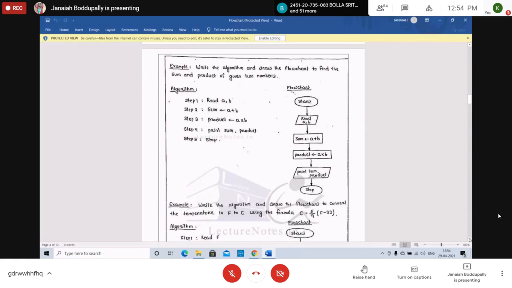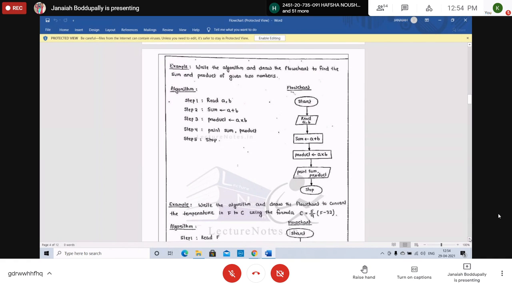You can write in a single rectangle: sum equal to A plus B, product equal to A into B. Again, the parallelogram is used to display. For reading and writing, input and output, we use parallelograms. For computation and assignment statements, we use the rectangle. For starting and stopping the flowchart, we use the oval symbols, the terminal symbols.